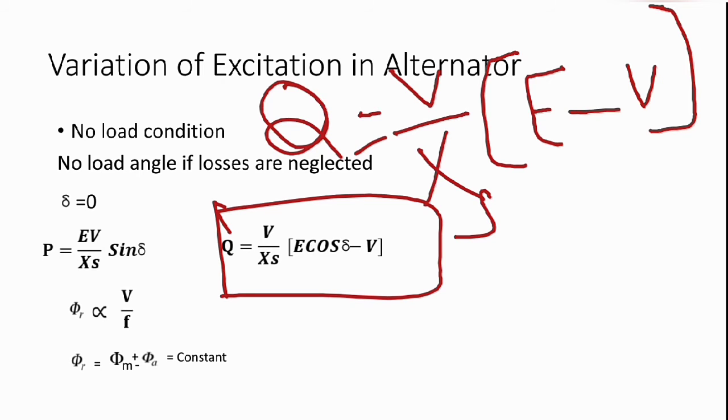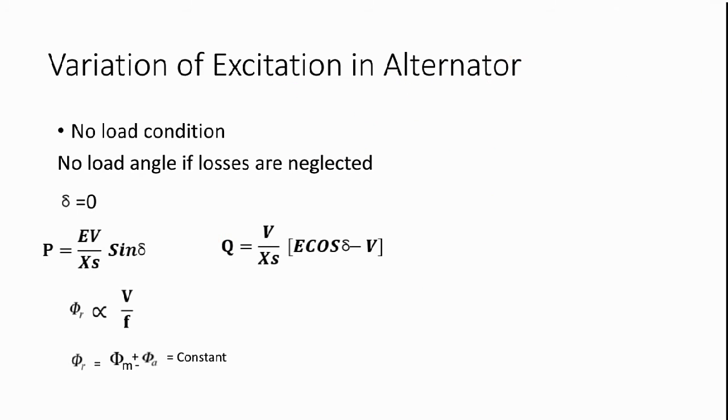So we will talk about Q equals V upon Xs times (E minus V). Here E is the EMF, V is the terminal voltage, Xs is the synchronous reactance, and Q is the reactive power. Let me discuss first: first of all, we will have to know what the resultant flux is.